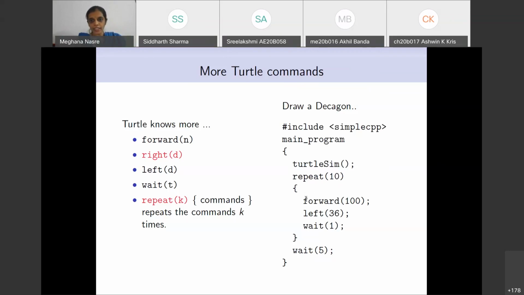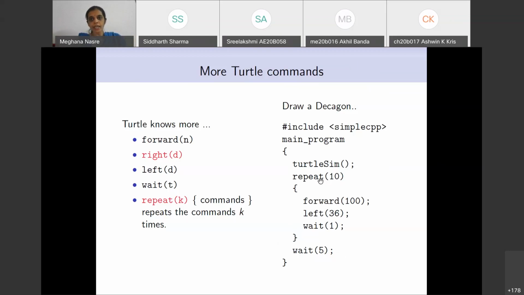Instead of writing this forward 100, left 36 repeatedly several times, we are now able to put it under a repeat statement, just like what we did in the morning, when we asked Vidushi to repeat a set of commands, that is, draw 8 asterisks and then repeat this several times. Similarly, we are going to do this.